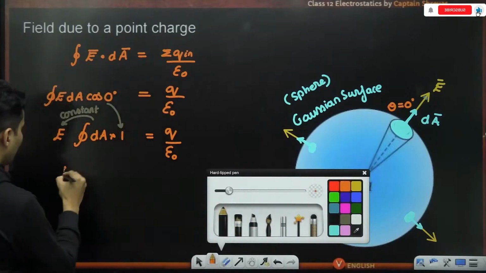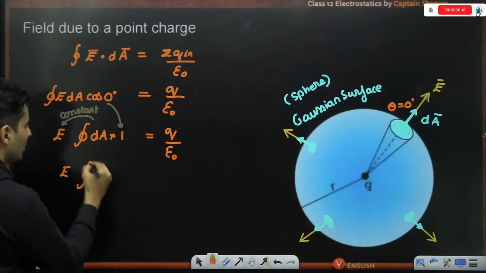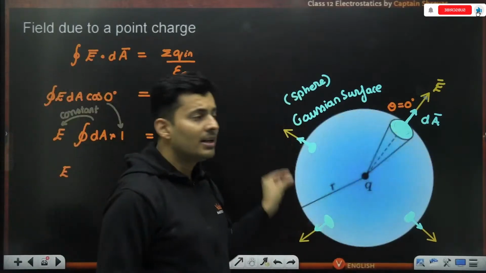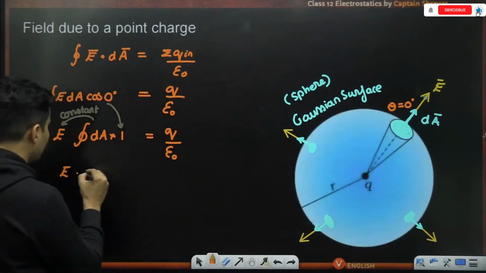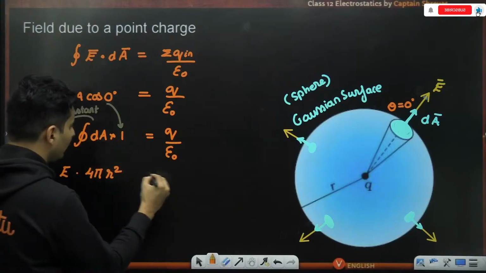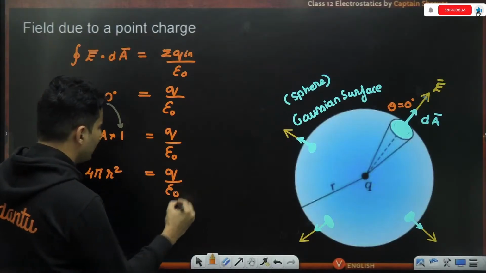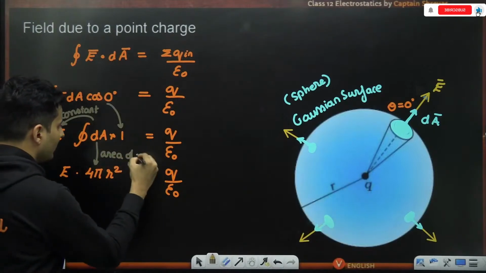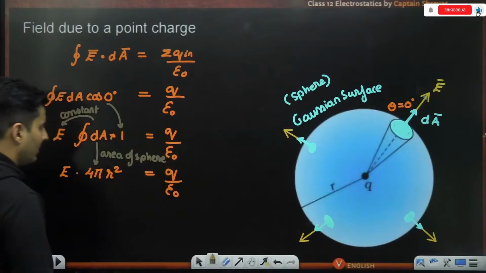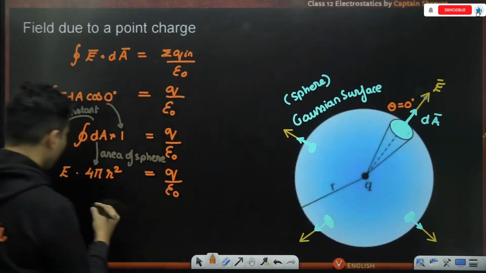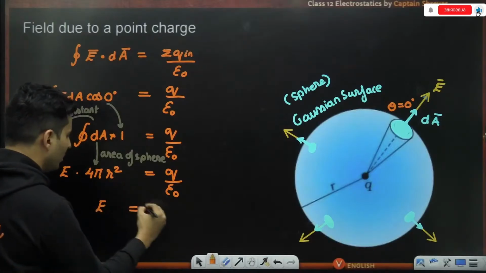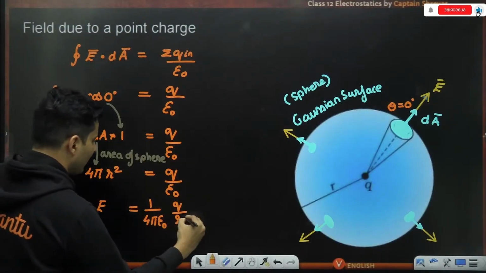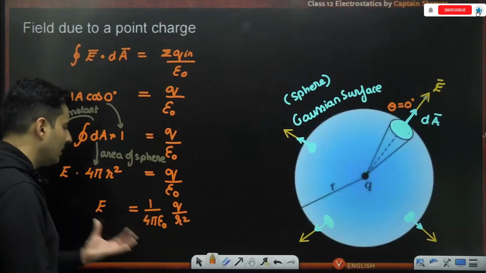Okay. Next thing, electric field is there. What will be integration of dA? Just think about it. Every area has to be covered. It will be area of the sphere, and area of the sphere is nothing but 4 pi r square. So that is q by epsilon naught. Take that 4 pi on the other side. So you will see this can be written down beautifully as 1 by 4 pi epsilon naught. Q stays on the top. This r square stays here. This is exactly what we expected it to be.